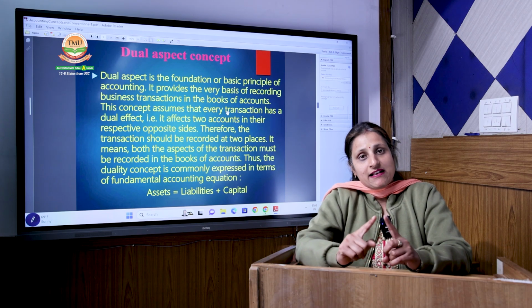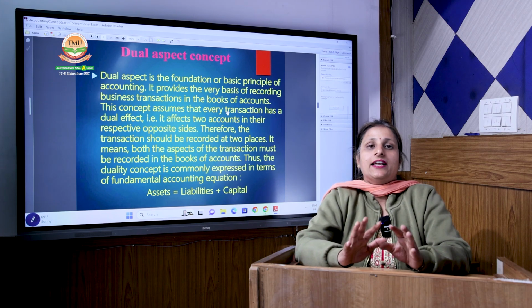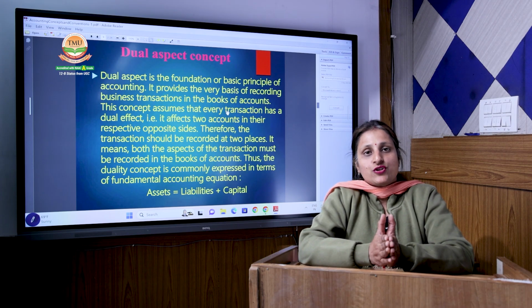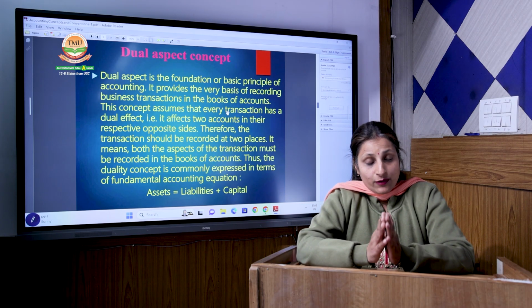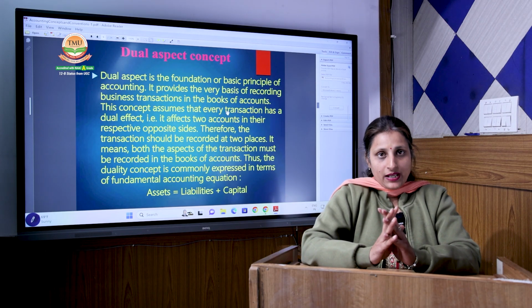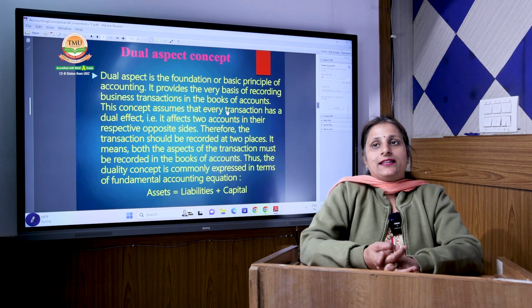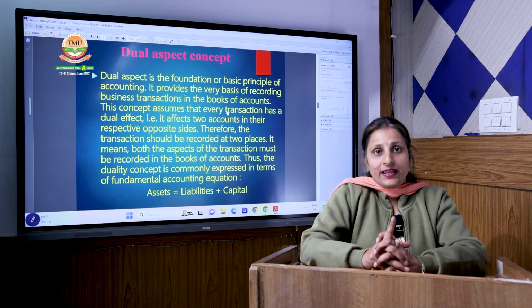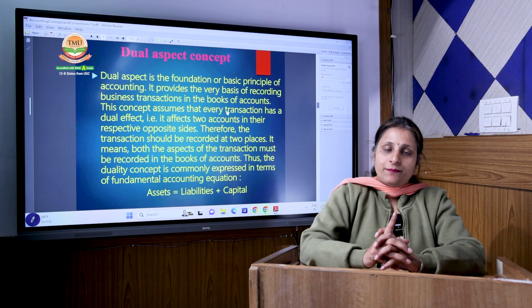So both the aspects have to be recorded in the accounting books. But it should be from the organization's side only. That is one thing that you all have to consider while preparing the accounting books and accounting concepts, that the overall transactions that we record in our accounting books should be from the side of the person whose accounts you are making.